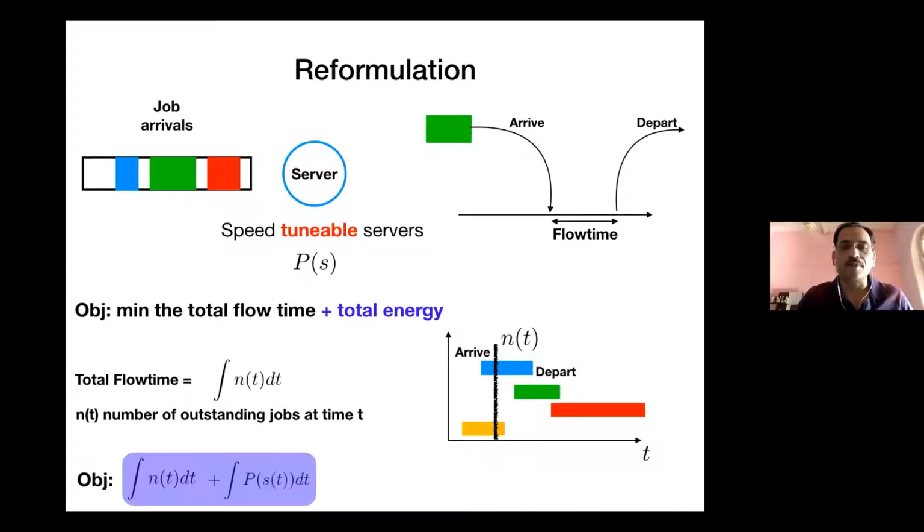And with this, what you end up getting is that the overall objective is a summation of two integrals. One integral is the flow time, which is the integration of n of t dt. And the second integral is the energy, which is the power integrated over time. And s of t is the speed of the server at time t.